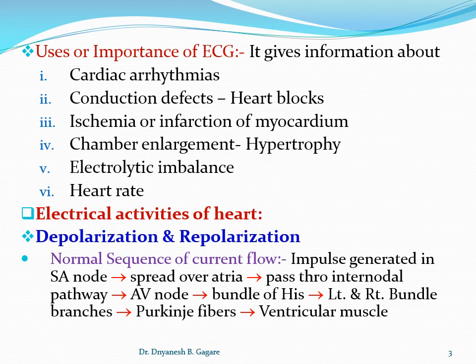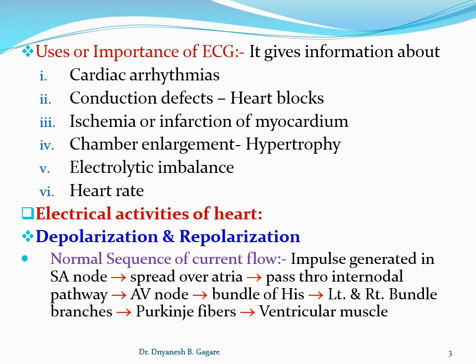While studying ECG, you should know what the normal sequence of the current flow is, because any abnormal sequence of current flow or any disturbance in the electrical activities reflects on the ECG, and the ECG becomes abnormal. So before going to the applied part, you should know what is normal. That is the normal sequence of the current flow.